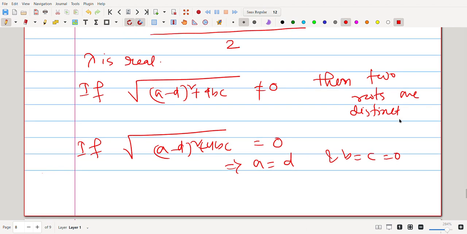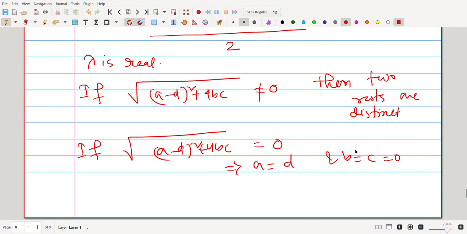So if the two roots are distinct and the linear operator is from R2 to R2, that means the minimal polynomial has distinct roots. That means the matrix A is diagonalizable. And if this is 0, that means a equal to d and b equal to c equal to 0. That is a scalar matrix. That is also diagonalizable. So for both cases, the linear operator is diagonalizable.